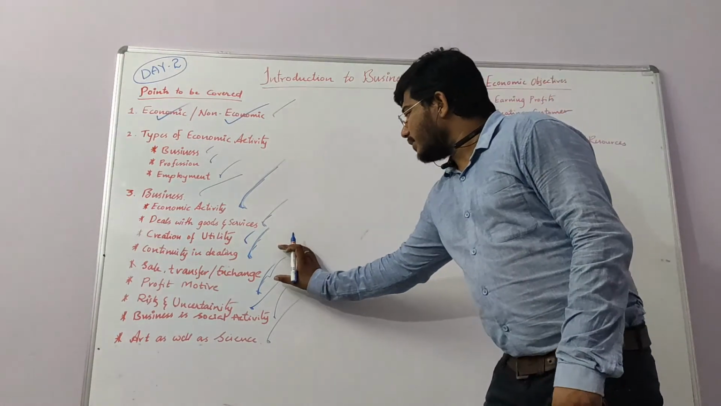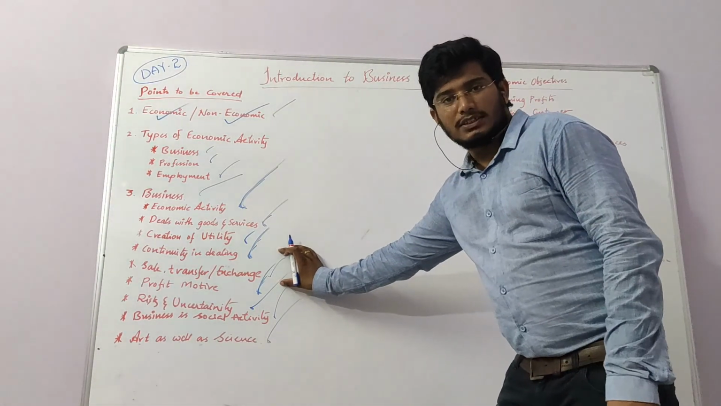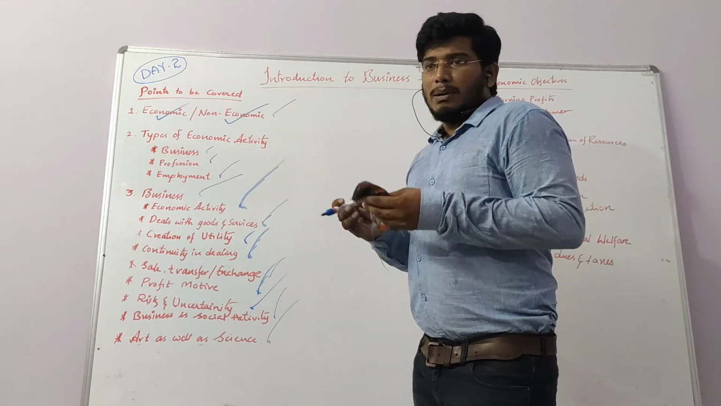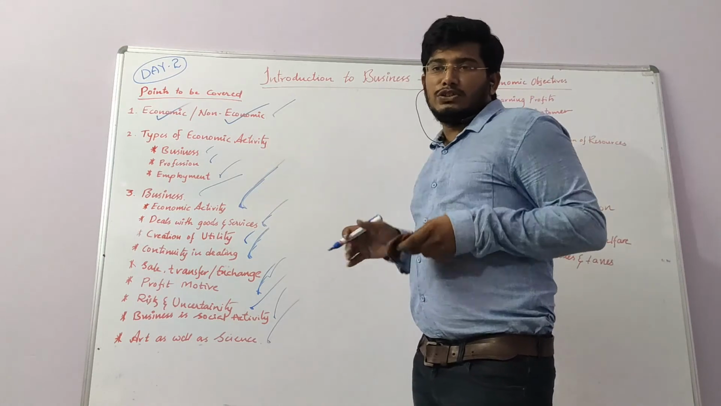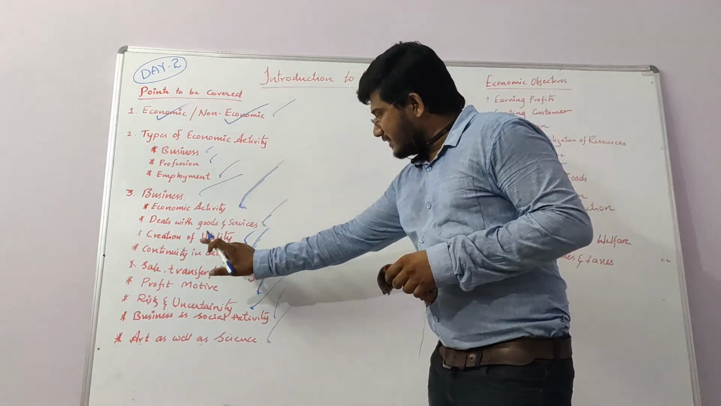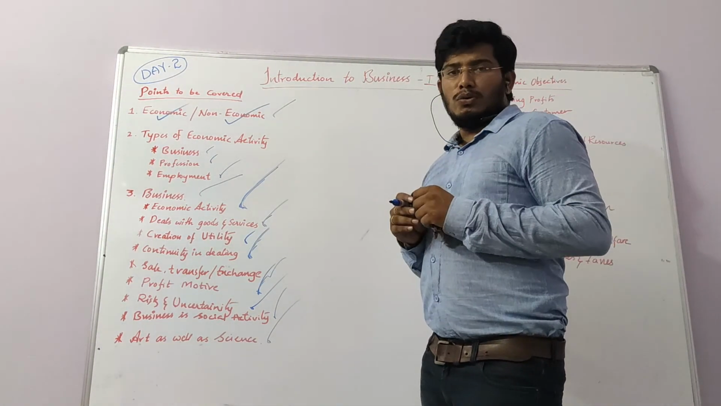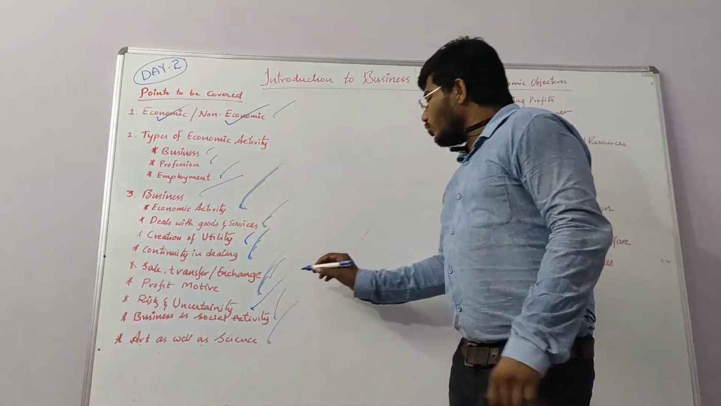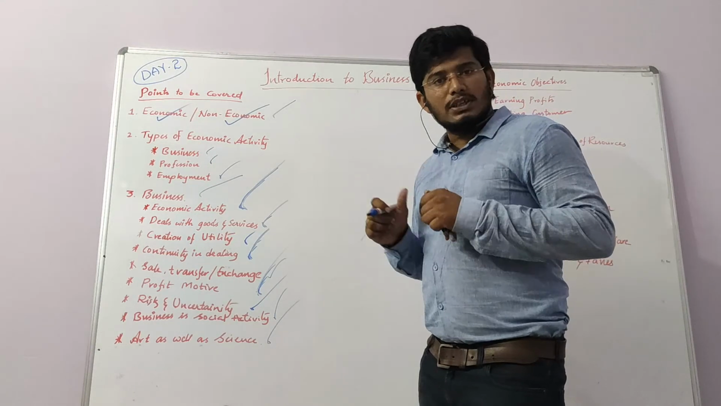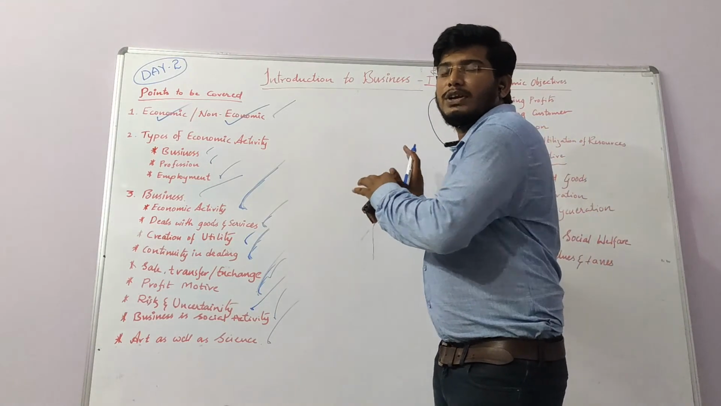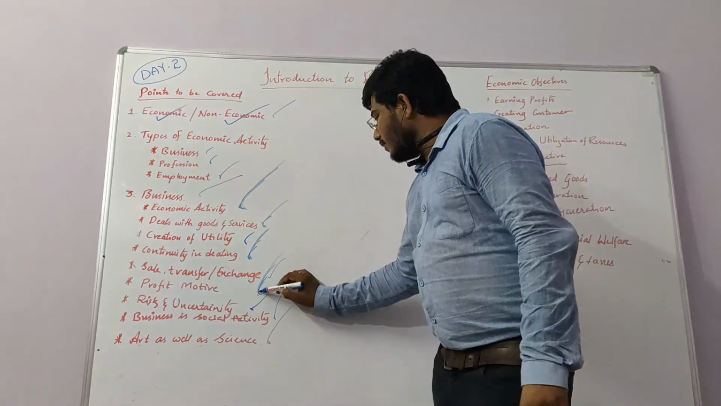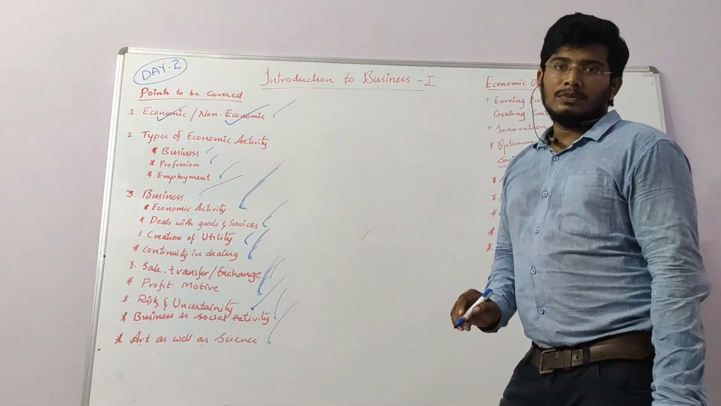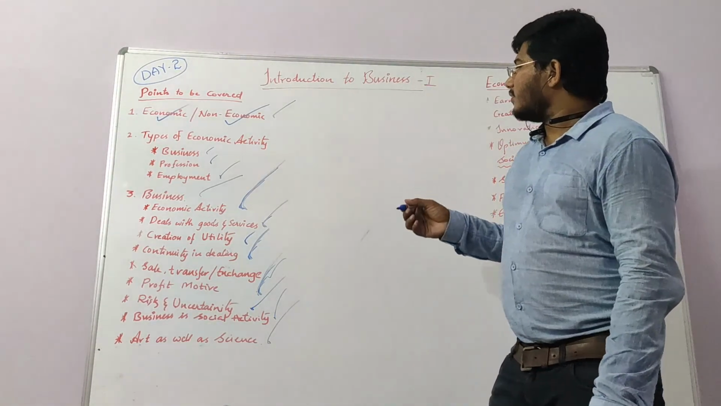In a business, there must be a sale or transfer or exchange. We buy something and we pay something. By buying, we pay the money and we receive the goods. In business, there is a sale and there is a transfer of goods or services. And the main motto of business is profits. Every business is done expecting profit only, so business is a profit motive. And in business, there is risk and uncertainty. What risk do you have? There are many types of risk.